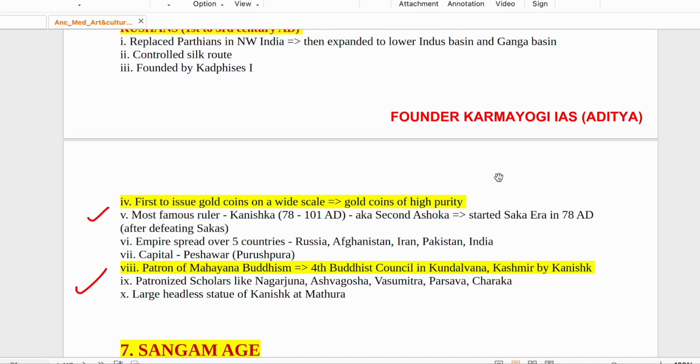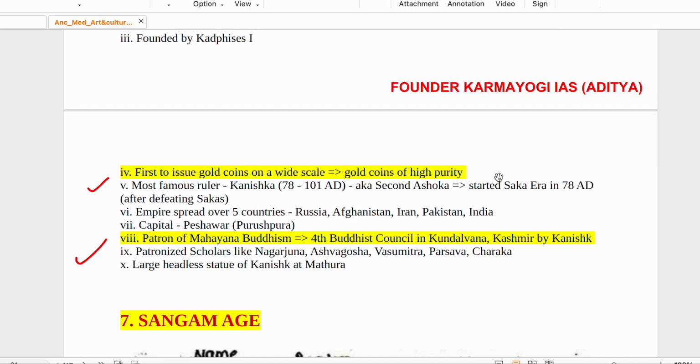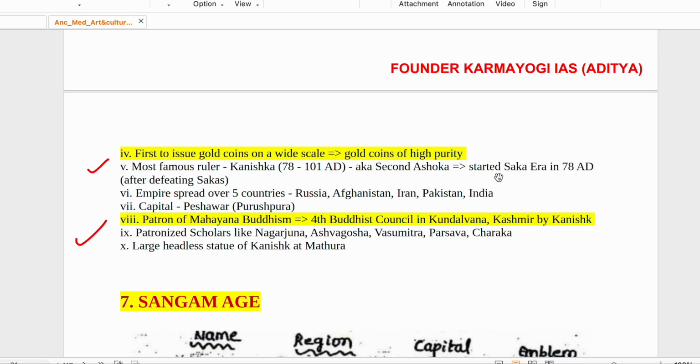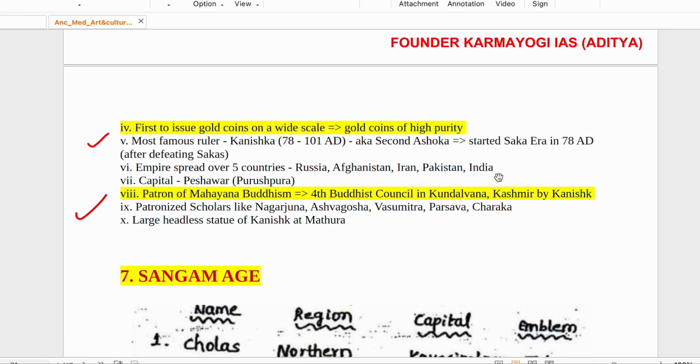And empire was spread over 5 countries: Russia, Afghanistan, Iran, Pakistan, India. So it was spread all together towards Russia as well. Afghanistan भी था, Iran, Pakistan, India भी. Capital was Peshawar, which was known as Purushpura, and patron of Mahayana Buddhism, as I earlier told, fourth Buddhist Council